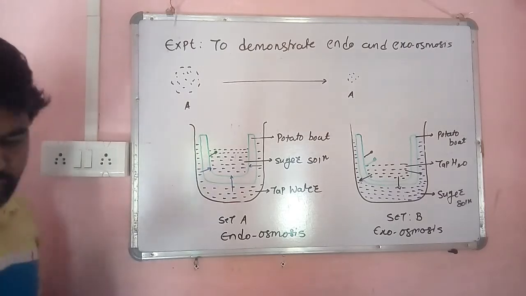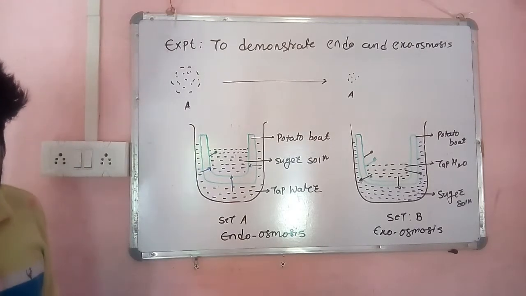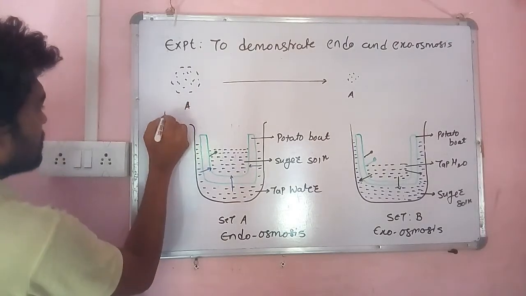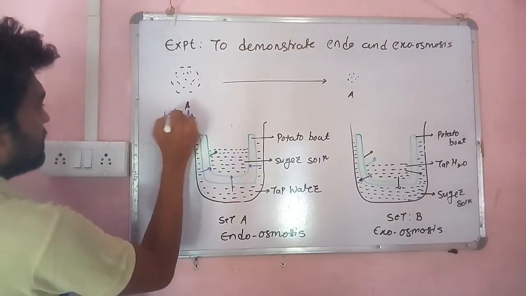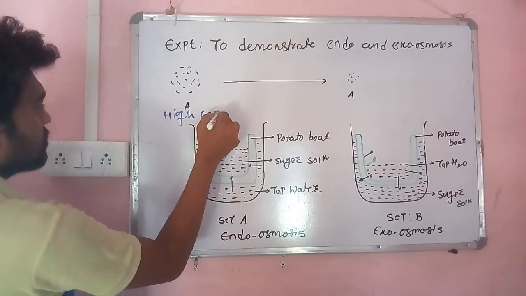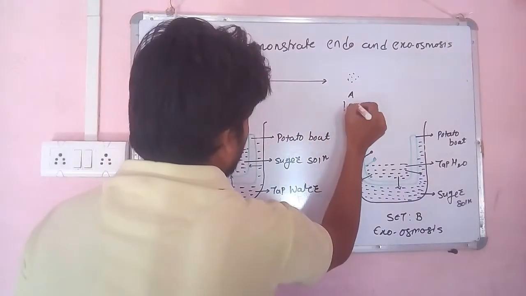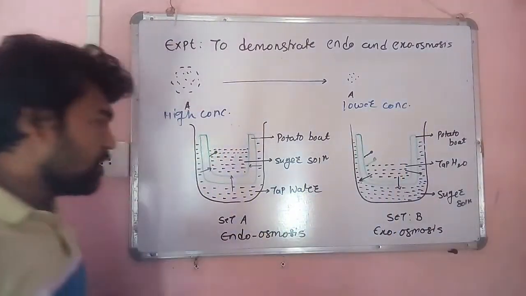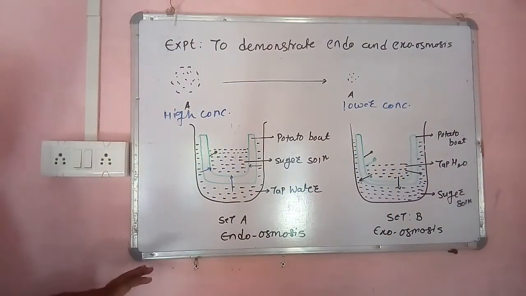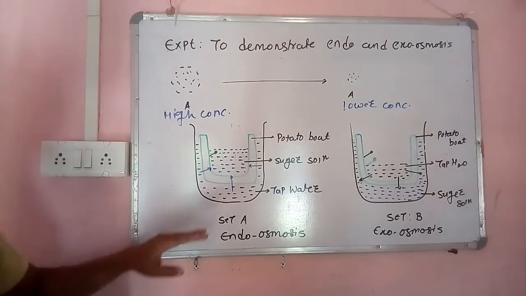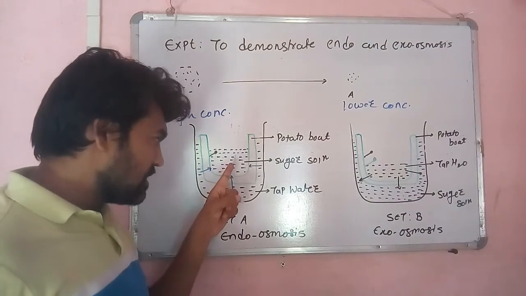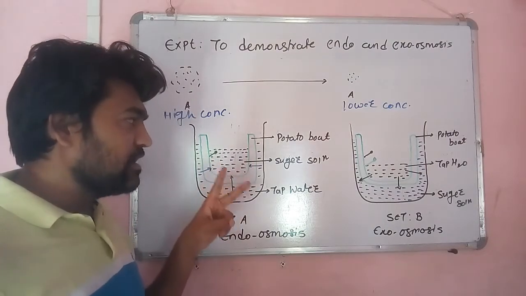Diffusion is the movement of atoms, molecules or ions from higher concentration toward lower concentration. Now diffusion can occur for a solvent also, and it can occur for a solute also. Here in this case we have two things which can diffuse from one place to another.